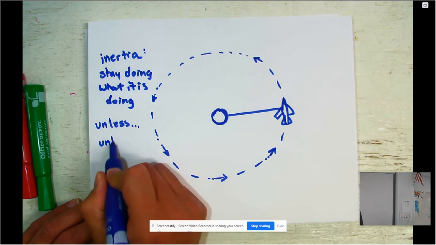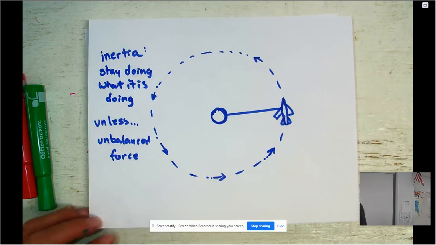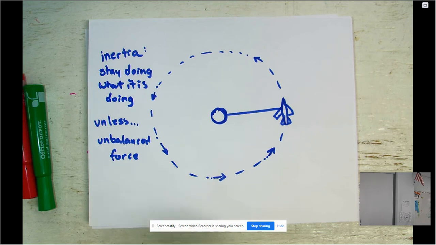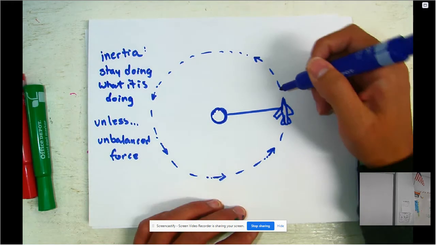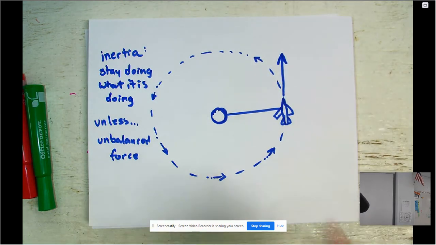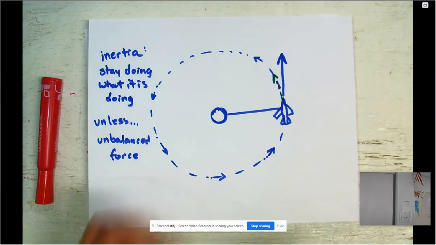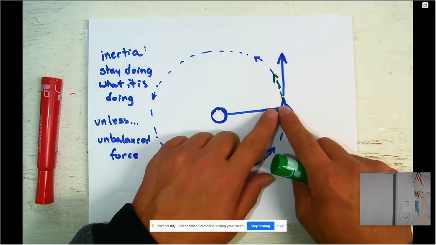unless you have an unbalanced force. So an object wants to stay doing what it's doing unless there's an unbalanced force. If the object is moving, it's going to continue moving in a straight line until you have that unbalanced force. So this plane, this toy, wants to move off in a straight line, but it doesn't follow that straight line motion. Instead, it follows this circular path here.